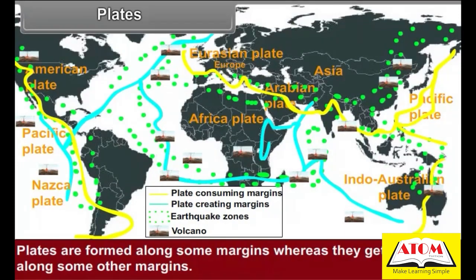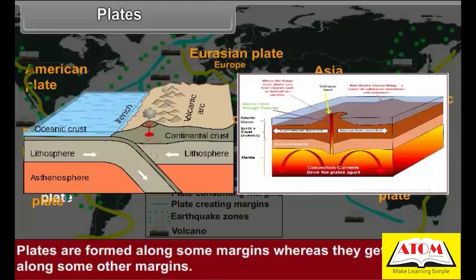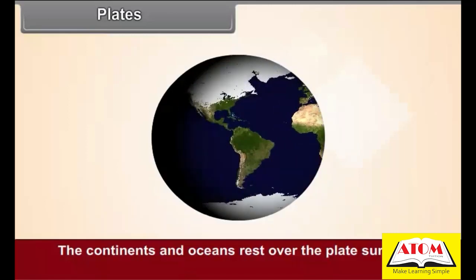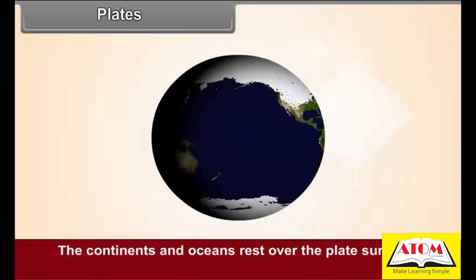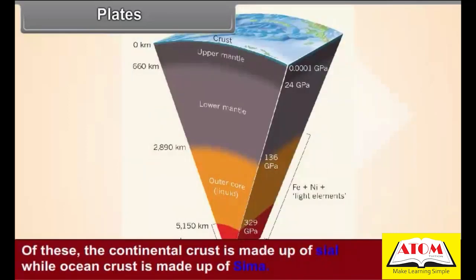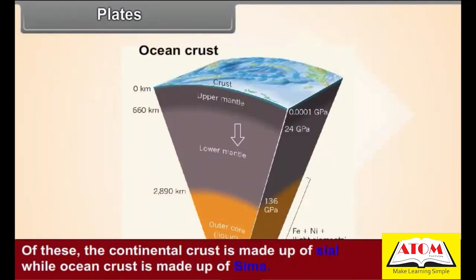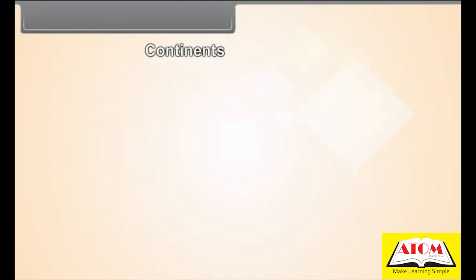Plates are formed along some margins, whereas they get consumed along some other margins. The continents and oceans rest over the plate surfaces. Of these, the continental crust is made up of Sial, while the ocean crust is made up of Sima. Continents.